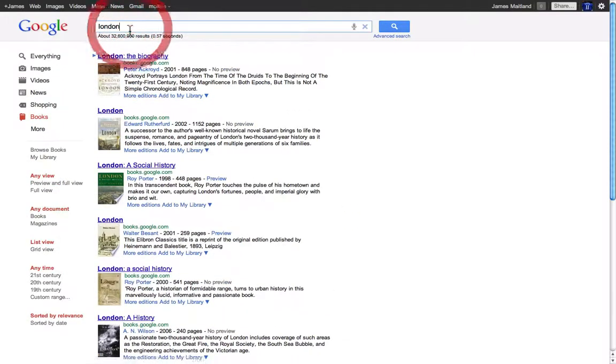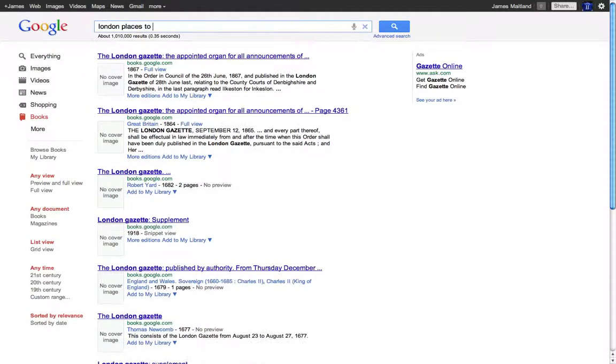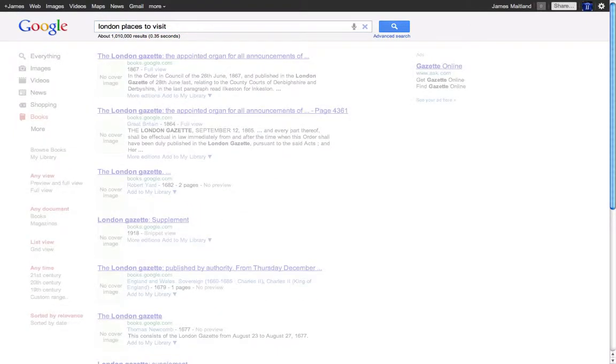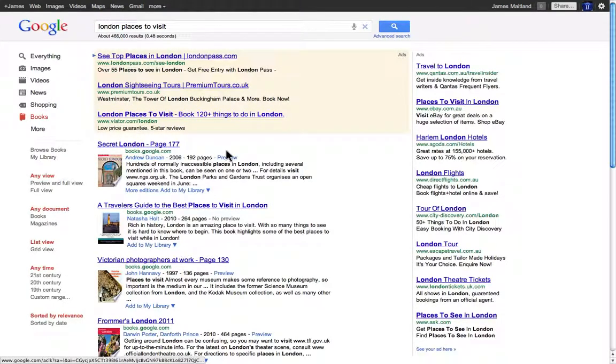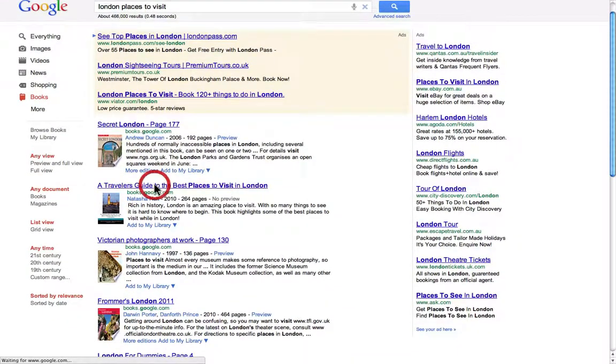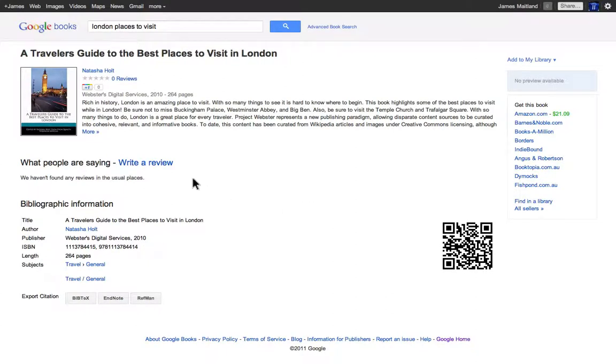I might want to look at London places to visit in Google Books. It gives me an idea here: Traveller's Guide, best places to visit in London. It gives me some information about this book.